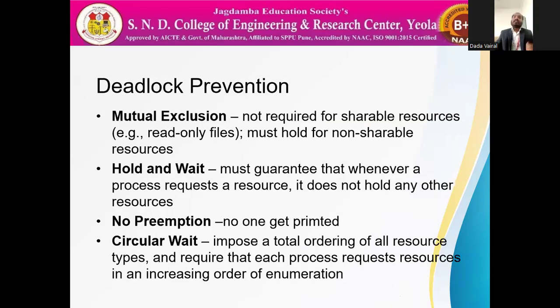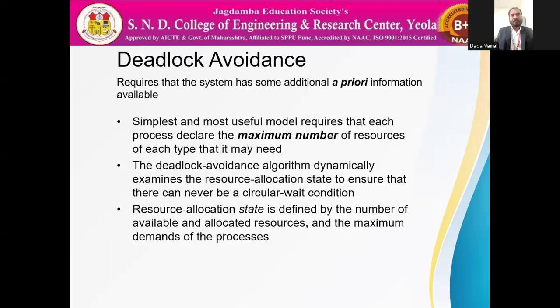Next, this is deadlock prevention, as we have seen: eliminate mutual exclusion, eliminate hold and wait, eliminate no preemption, and eliminate circular wait. For deadlock avoidance, we have all the information about resources, as well as the maximum number of resources.